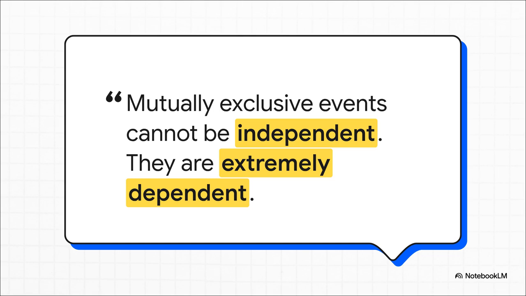And here is the absolute key takeaway. If two events are mutually exclusive, they are actually extremely dependent on each other. Why? Because knowing that one of them happened tells you with 100% certainty that the other one did not happen. That's a massive amount of information, making them the total opposite of independent.